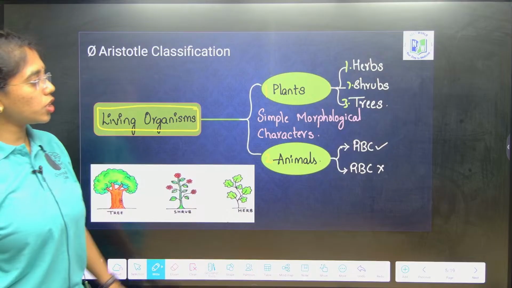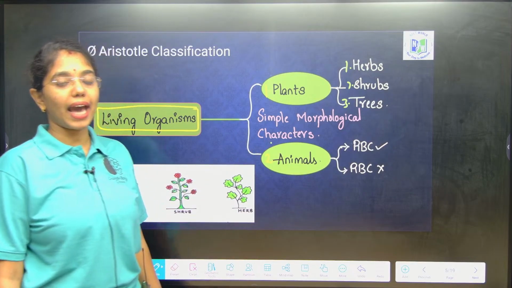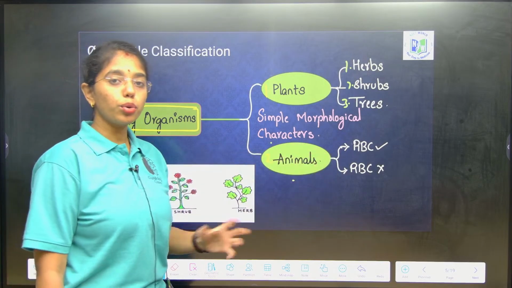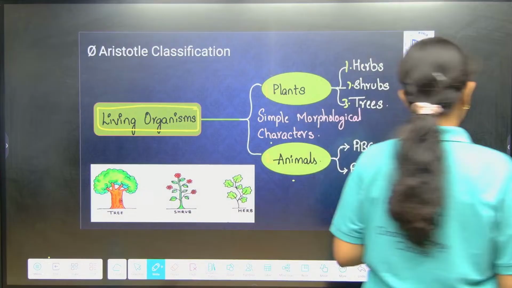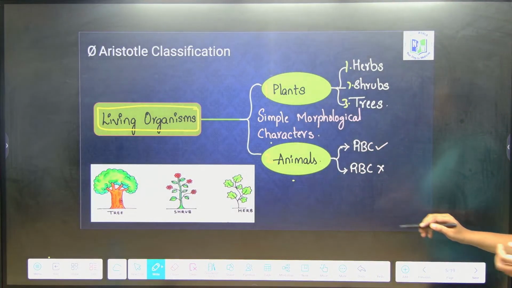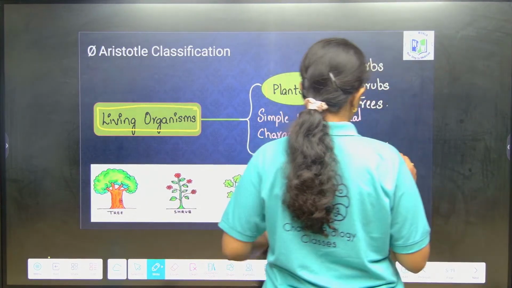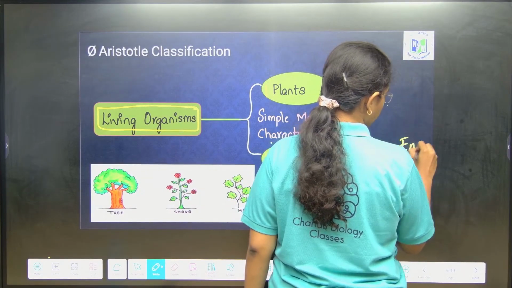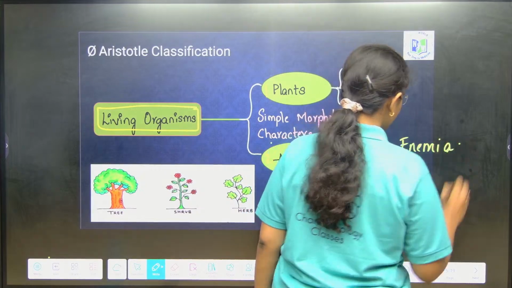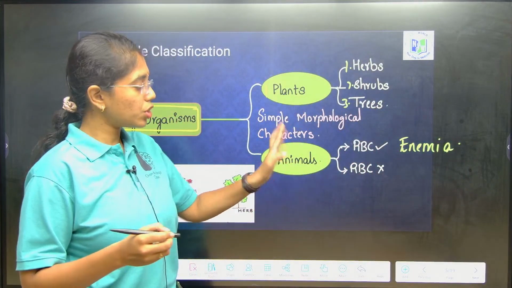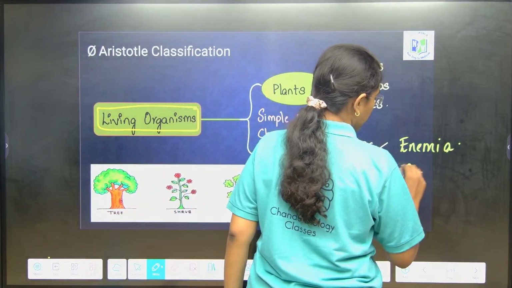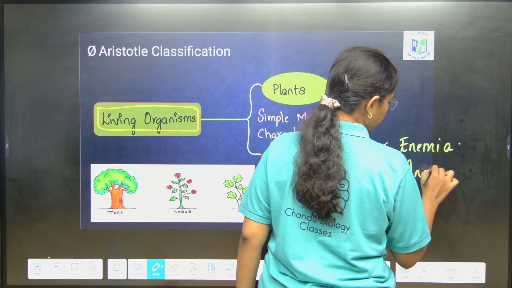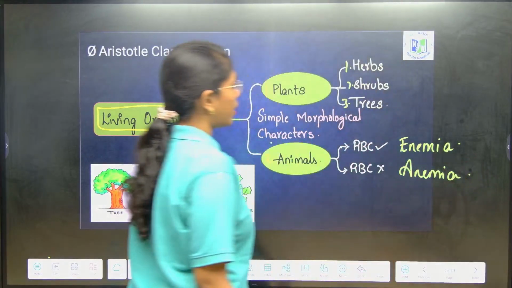This classification is based on simple morphological characters itself. Animalia he classified into 2 groups based on whether the organisms have RBC. Those which have RBC are known as Enaima, and those in Animalia which don't have RBC are grouped under Anaima. Remember that.